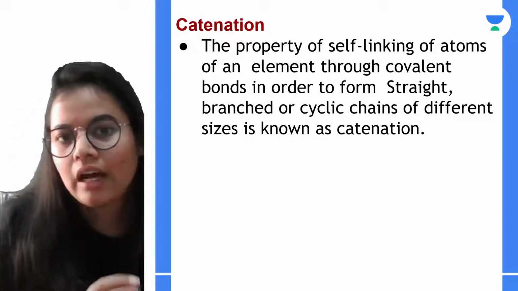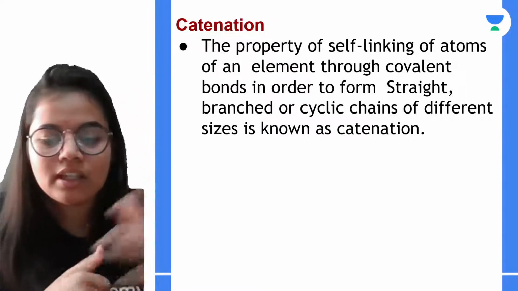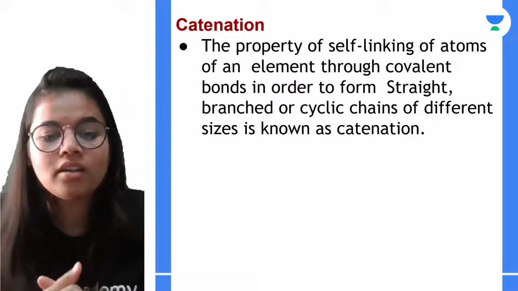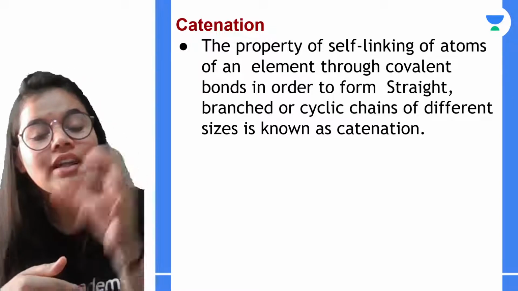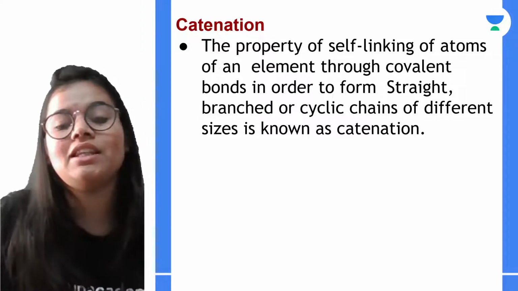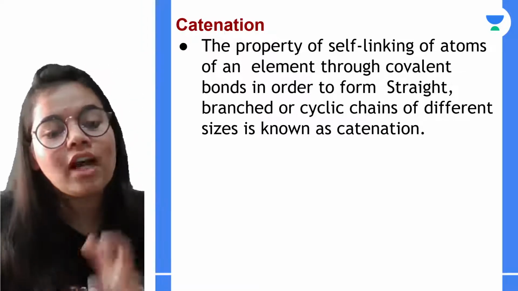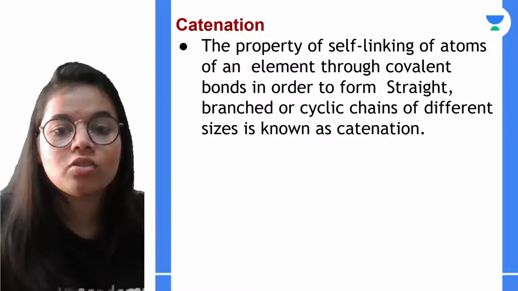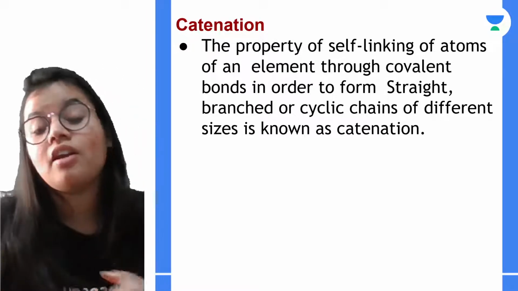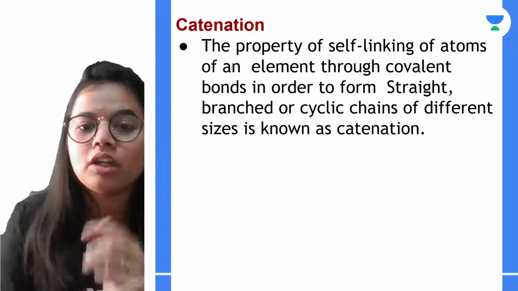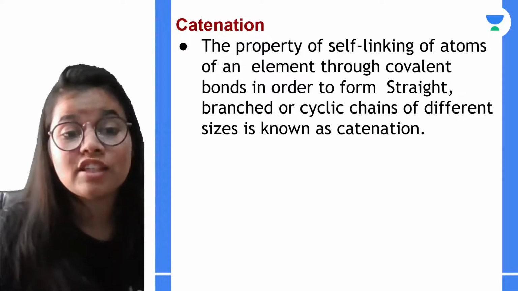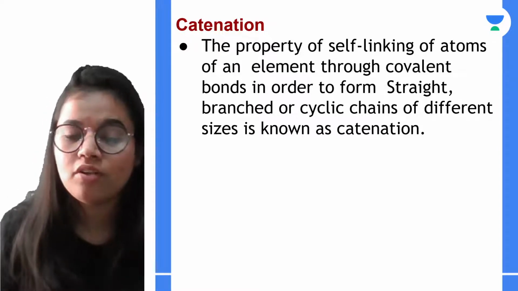But there are other elements also, for example silicon etc. They also show catenation, but the problem is that the catenation property is shown to a maximum extent in carbon. तो जो कार्बन है अभी इसके पास क्या हुआ? दो एडवांटेज हो गए. एक तो ऑलरेडी टेट्रावैलेंसी का है, दूसरा आपके पास केटिनेशन है, और ये जो केटिनेशन प्रॉपर्टी है वो आप बहुत अच्छे से बताते हो, है ना? So that is why it is able to form such a large number of compounds.